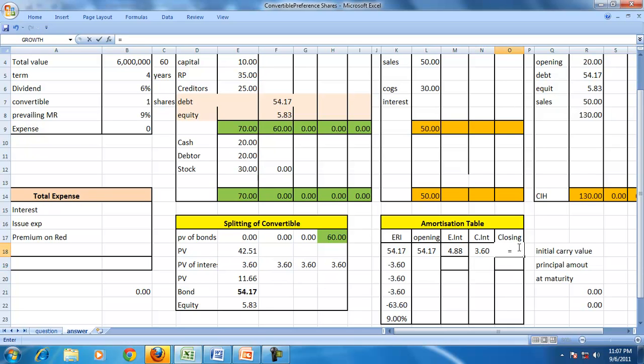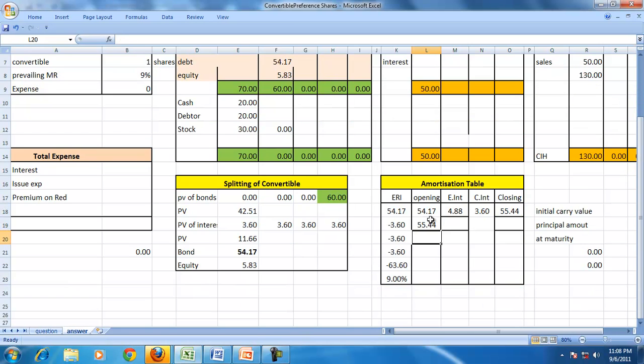So the closing value of the debt is the opening value plus the effective interest minus the coupon interest, and the closing value will become the opening value for the next time period. So let us pull down the effective interest. The coupon interest remains the same. The closing value of the bonds will be 56.3. So let us do that for all the 4 years.